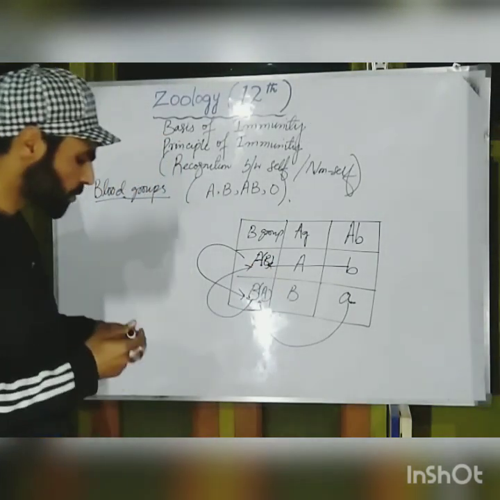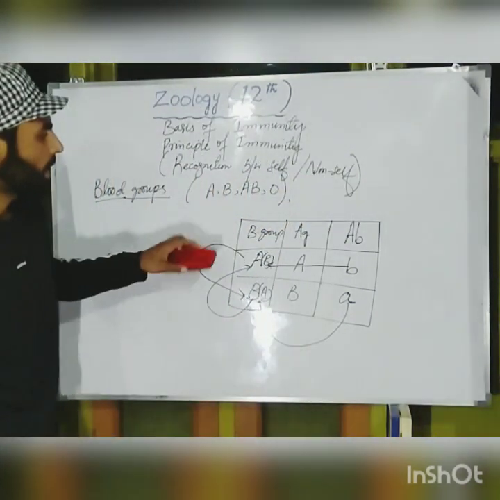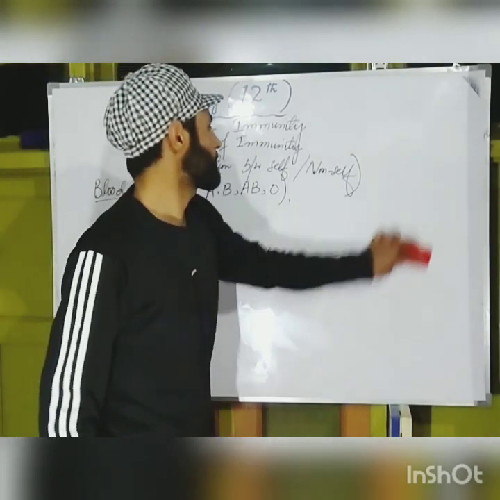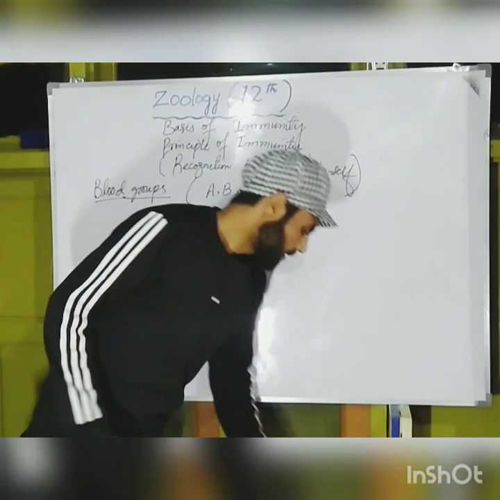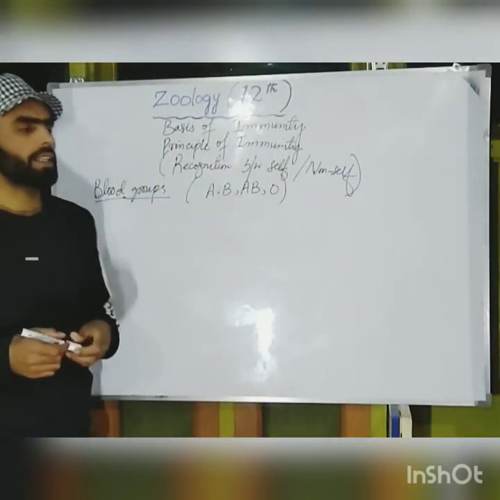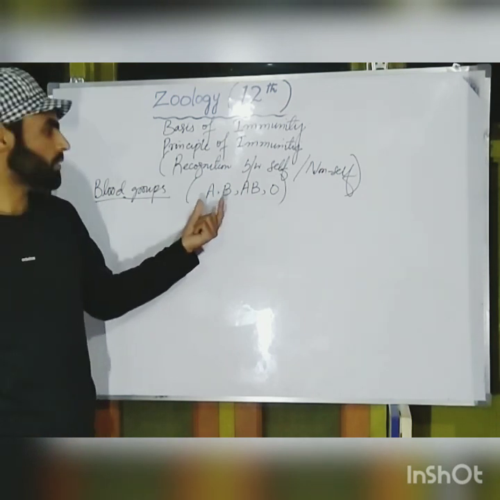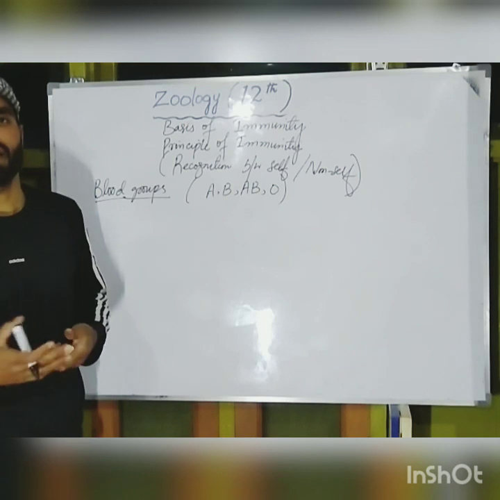So this is the reason why we cannot transfuse blood randomly between persons of different blood groups. Or we can say, what is the reason behind this? Why can we not transfer blood randomly? What is the main reason behind it?